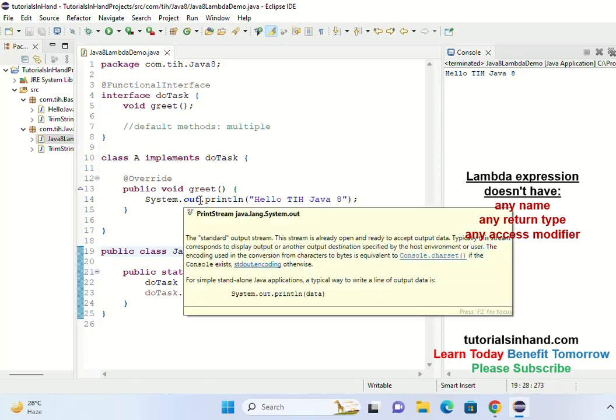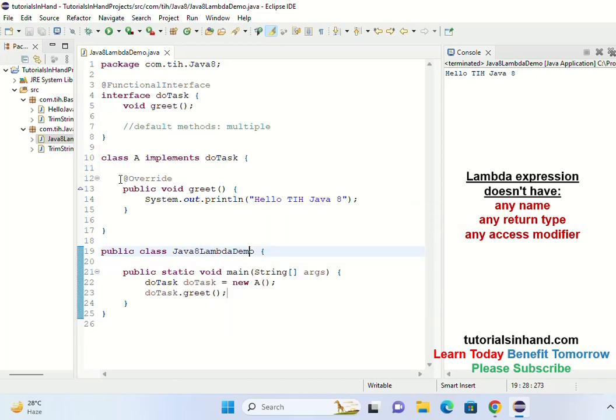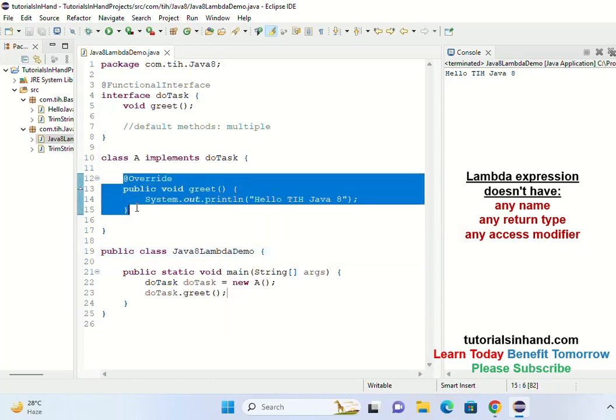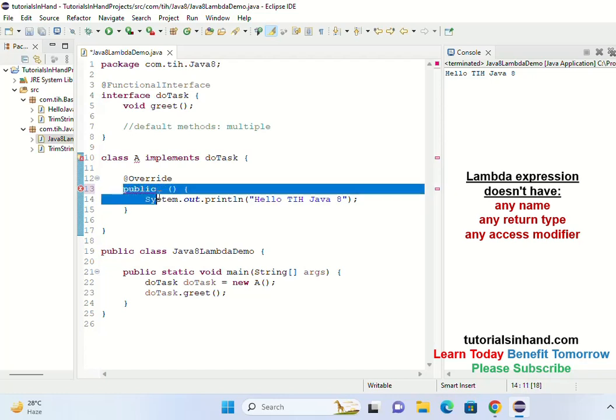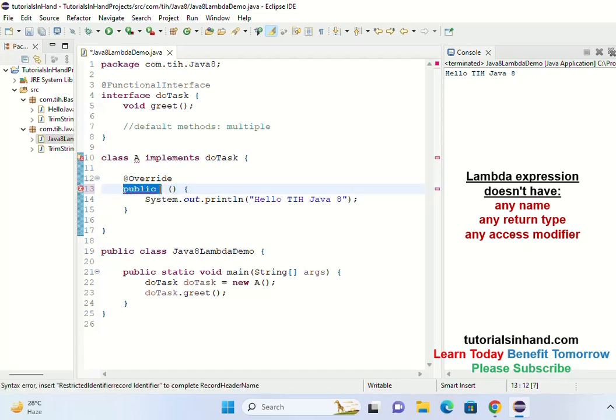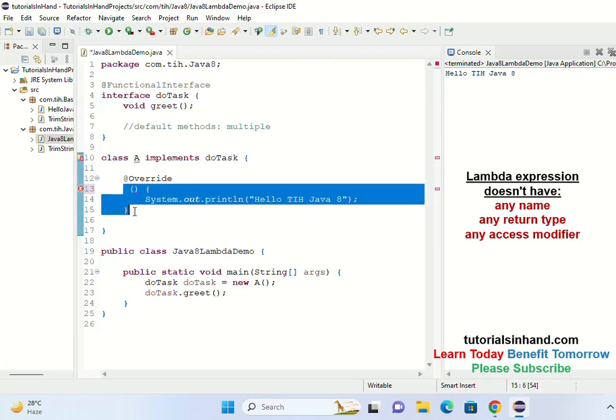So this is the implementation, right? We are going to convert it to a lambda expression. As I said, a lambda expression is an anonymous function that does not have any name. So we do not require this method name at all, and this could be removed. It also doesn't have any return type, so we can remove this one also. And it does not have any access modifier, so this could be removed as well. So this becomes something which we can have.